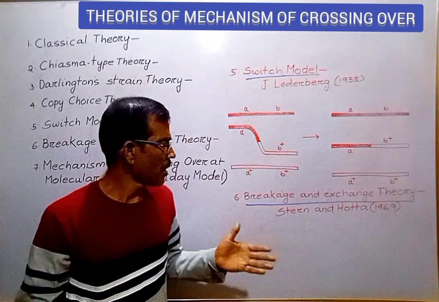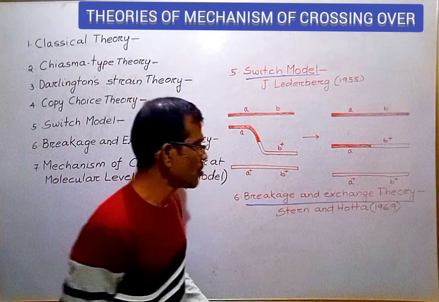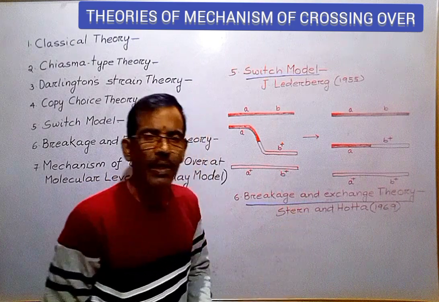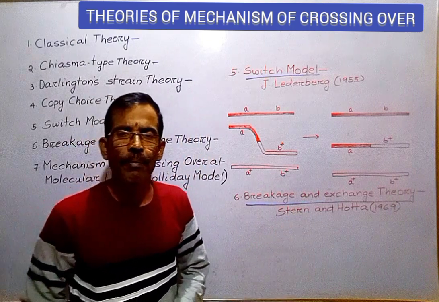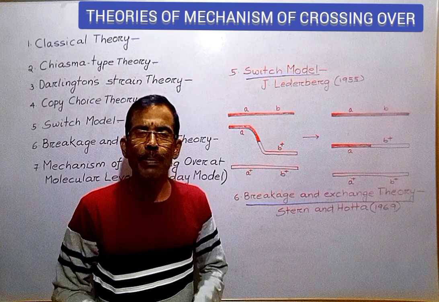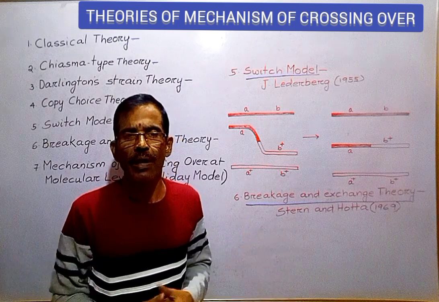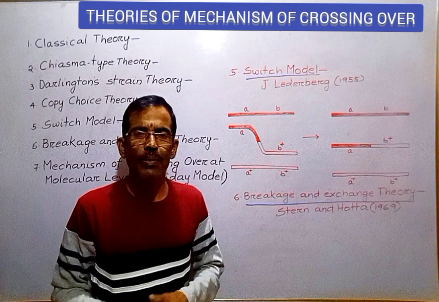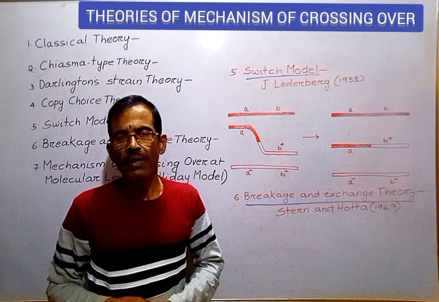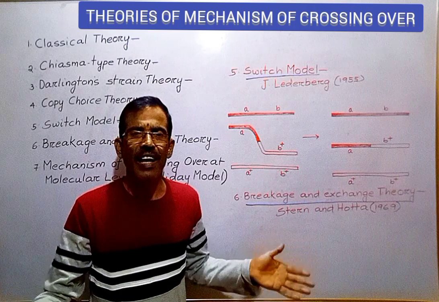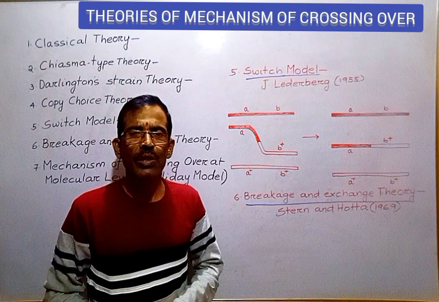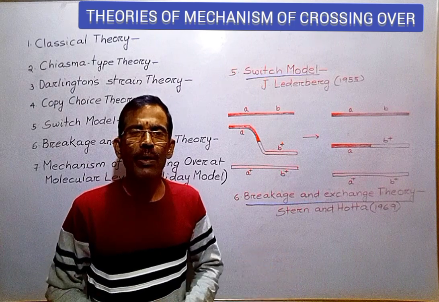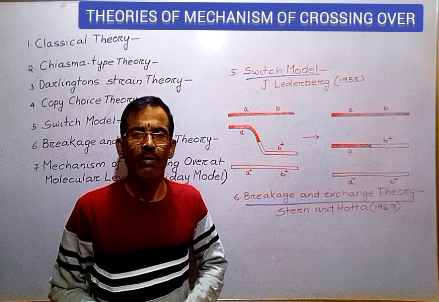Another concept is the breakage and exchange theory, which was suggested by Stern and Hotta in 1969. According to this theory, breakage of non-sister chromatids takes place by the action of the enzyme nuclease. After that, the broken chromatids are rejoined by using the enzyme ligase. Because of this, new combinations of genes are formed.